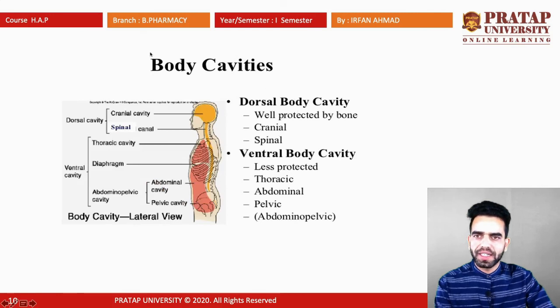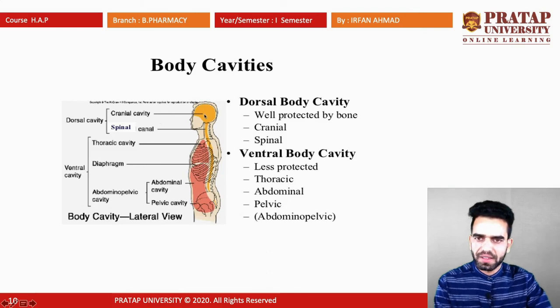So in a nutshell, if we divide the body cavities, you can see from here. The dorsal cavity contains the cranial cavity and spinal cavity. The cranial cavity contains the brain, and the spinal cavity, the spinal cord. The ventral cavity contains the thoracic cavity and abdominopelvic cavity. The thoracic cavity has the lungs, and the abdominopelvic cavity includes the abdominal cavity, which has the GI tract, and the pelvic cavity, which has the urinary bladder and so on.